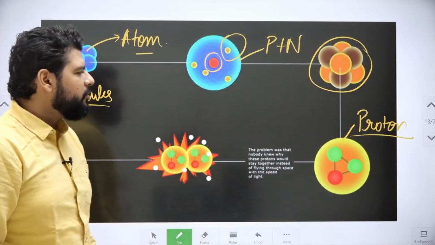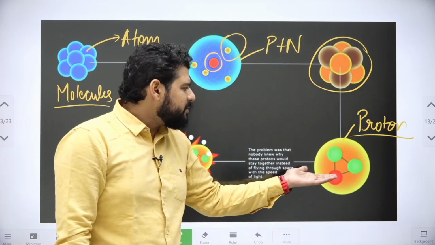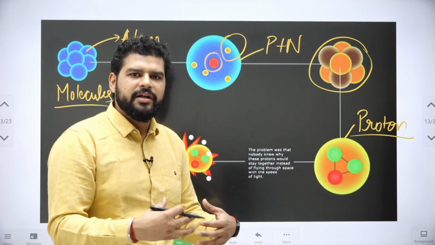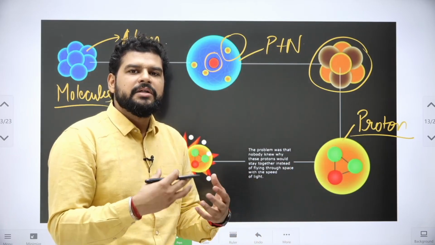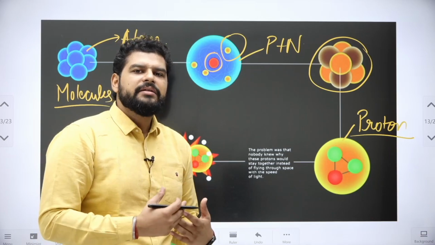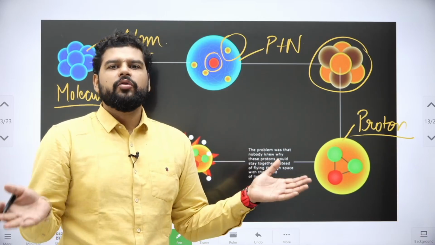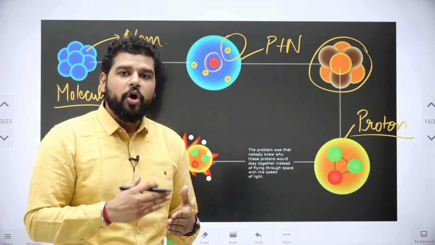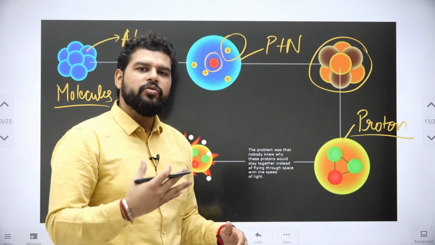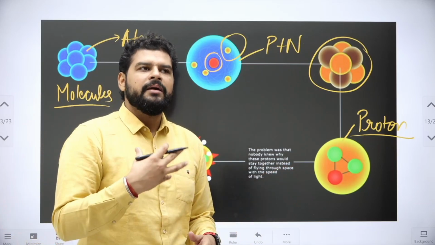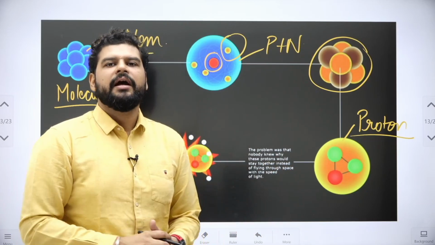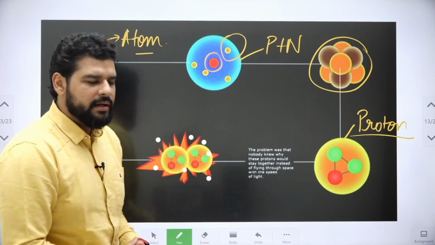So scientists were curious why these protons don't just run away. Why are they attracted to each other? Why do they make up such a strong nucleus? Why are the particles not running away in their own direction? Why are they not free to go anywhere they want? So the researchers, the theoretical physicists, everybody was curious about this.